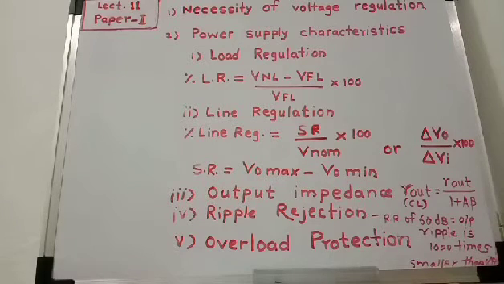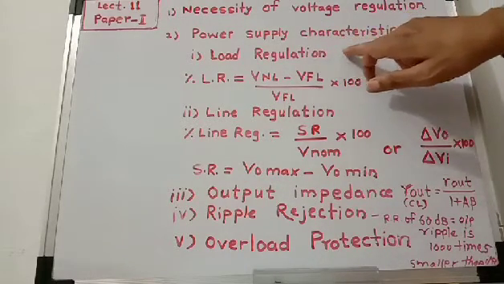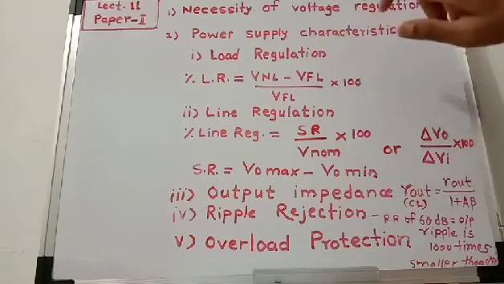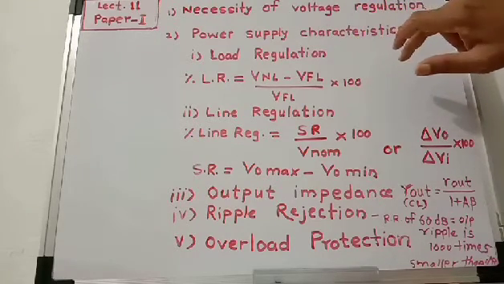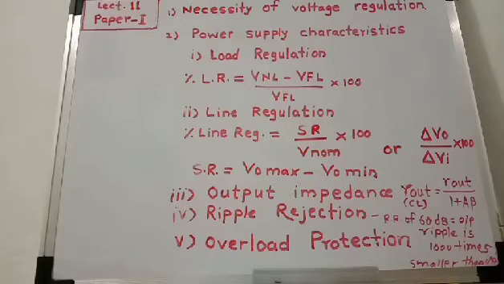That is, if load resistance at the output increases, then load current decreases, or when load resistance decreases, load current increases. Under this condition, the output should remain constant. So load regulation is the change in regulated output voltage, or change in regulated load voltage, when load current changes due to change in load resistance.